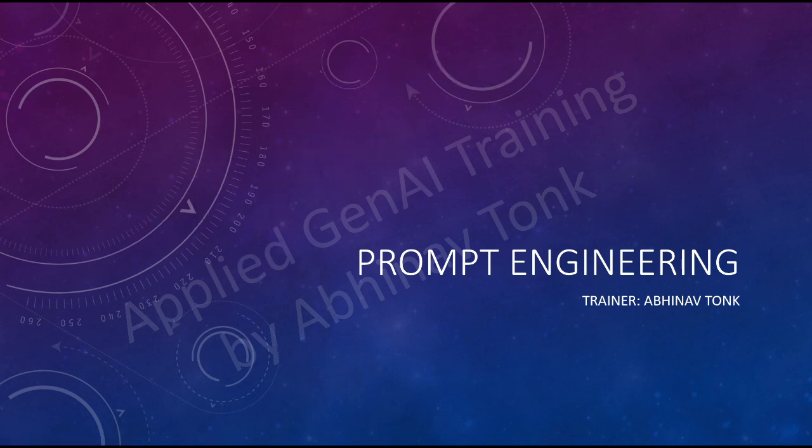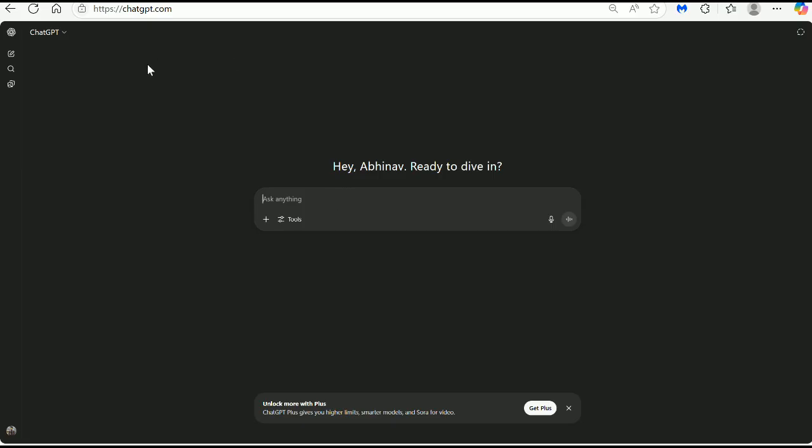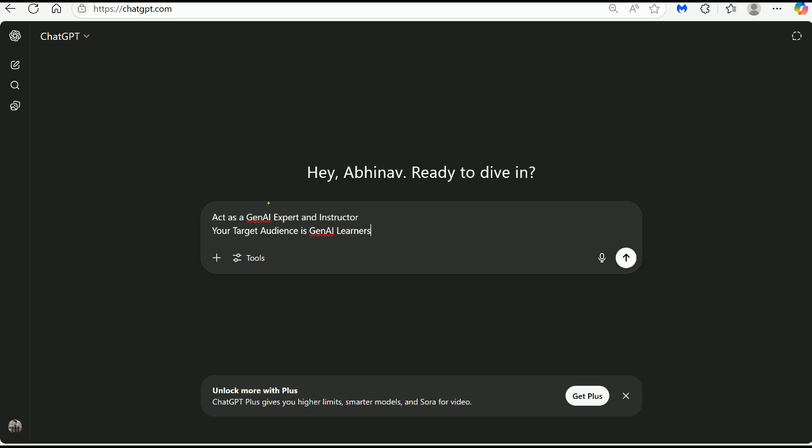So let's take an example. So this is ChatGPT. Let's say I want to generate the high level learning path for Gen AI. So how will I start writing my prompt? As I said, A stands for act as a. So I will start writing my prompt something like this. If you can see closely, I have defined a role to LLM as well as the target audience before I am actually writing my prompt.